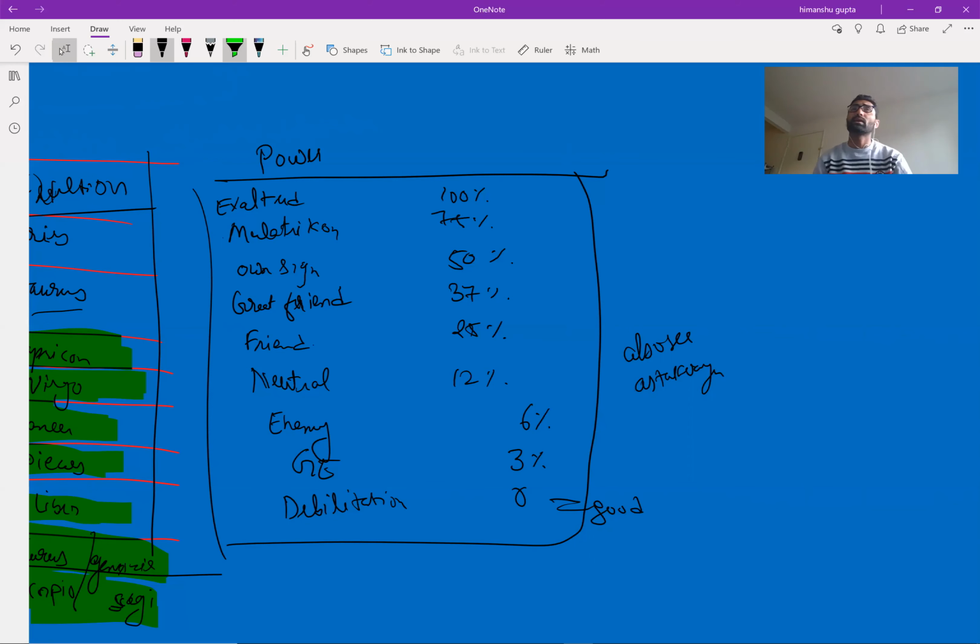But this is only one point, and we have to see the combinations and other factors also. We have to see the Ashtakavarga. For example, for a planet at its debilitation point, say the Sun in the 10th house is debilitated, but in Ashtakavarga the Sun gets 8 points in the 10th house. So at the time of transit, we will not always say the Sun will give a bad effect.